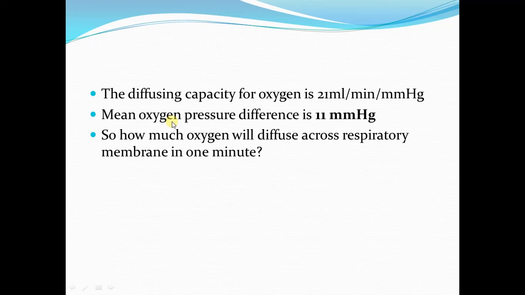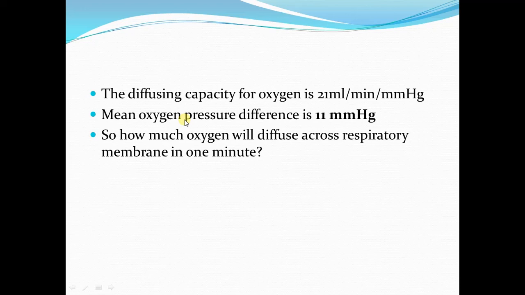It might instantly come to your mind that the alveolar pressure is 104 millimeter of mercury for oxygen and PO2 in the pulmonary capillaries is 40, so the difference should be 104 minus 40. But it is not so. It is not the simple difference. It is the mean pressure difference, which is 11 millimeter of mercury.